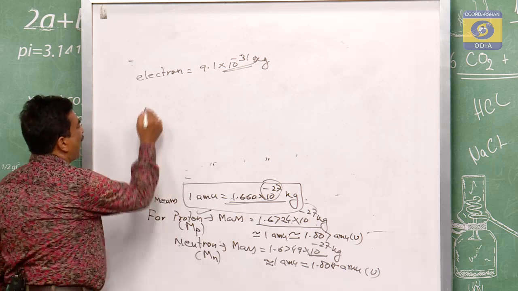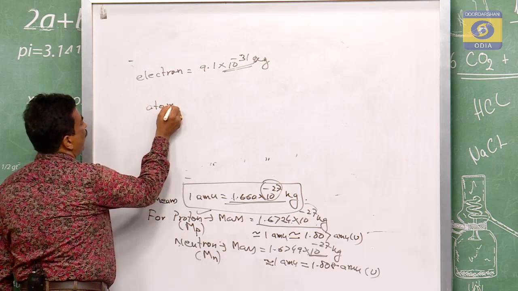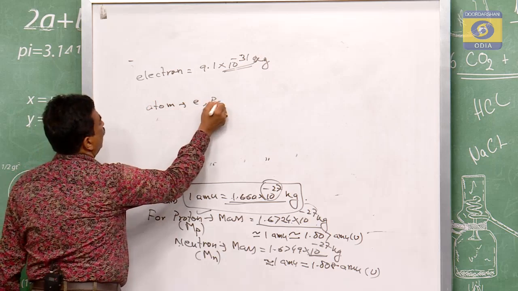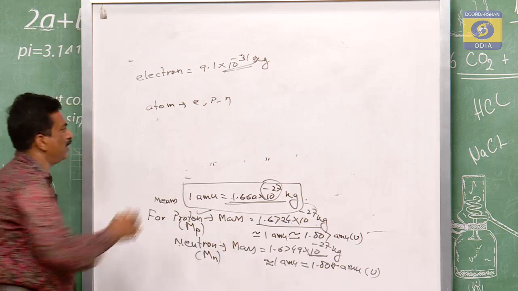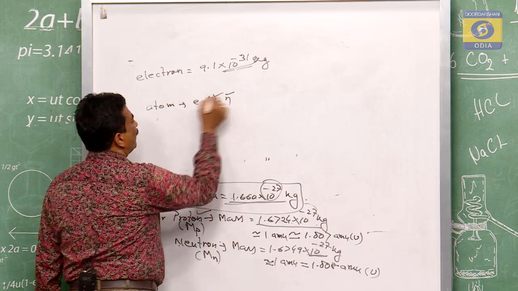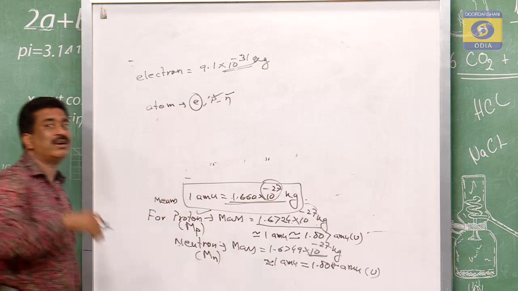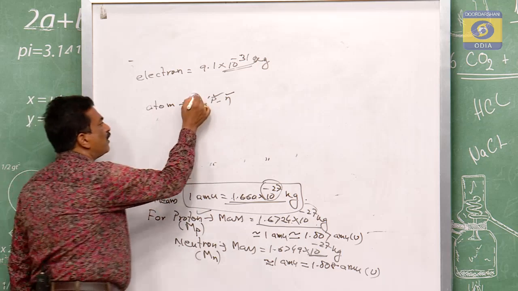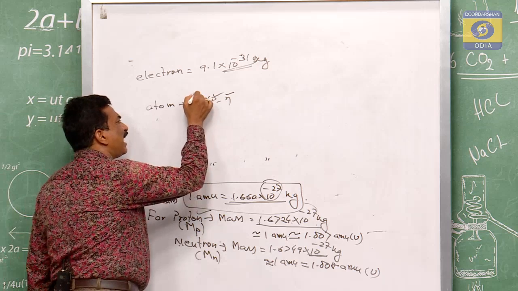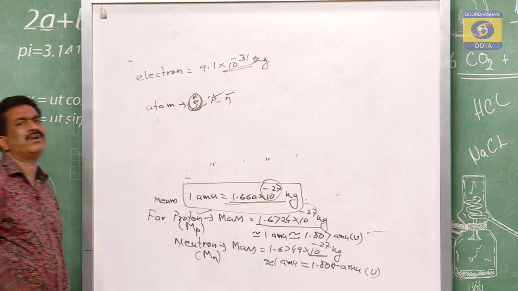Therefore, the atom consists of electron, proton and neutron. The proton and neutron mass in comparison with the electron is very, very high. Therefore, the electron mass can be neglected.